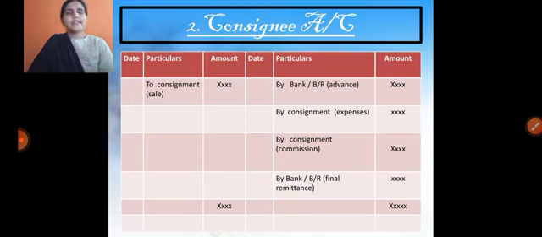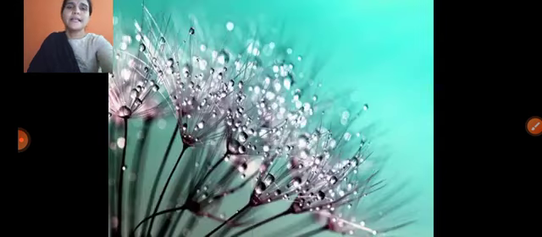Let's say 10,000 rupees we need to settle to the owner after giving advances or whatever it may be. So the agent is required to pay 10,000 rupees to the owner as final remittance. That is given in the form of a cheque, meaning we directly settle that amount. So with this the consignee's account is closed.